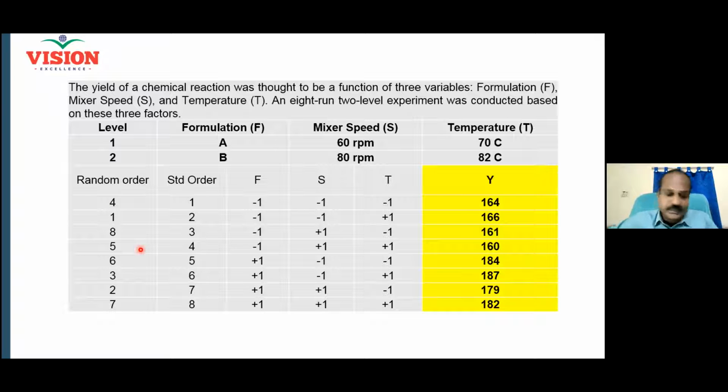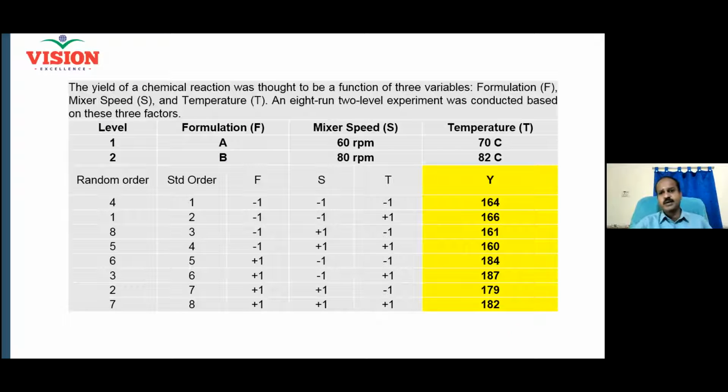Why are we randomizing? We want to minimize the effect of certain noise factors, right? Otherwise, what happens? The number of noises and the effect of the noises will get amplified. We don't want that to happen. Always you must randomize. And then people have to run the experimentation according to the random order only, not based on the standard order. Now these results are obtained.